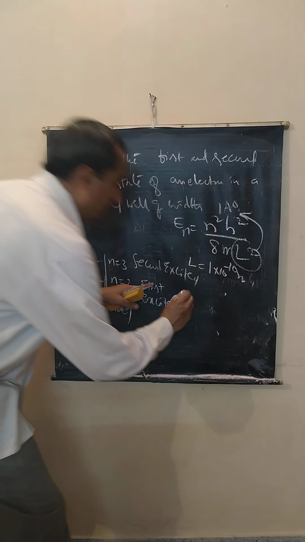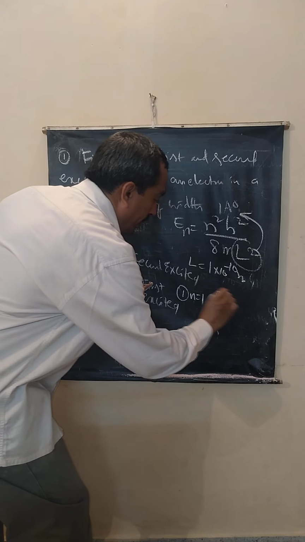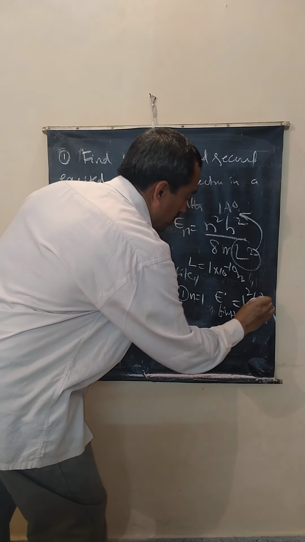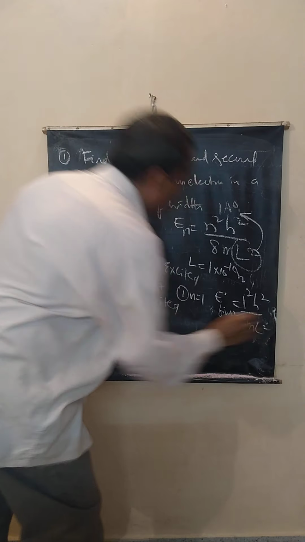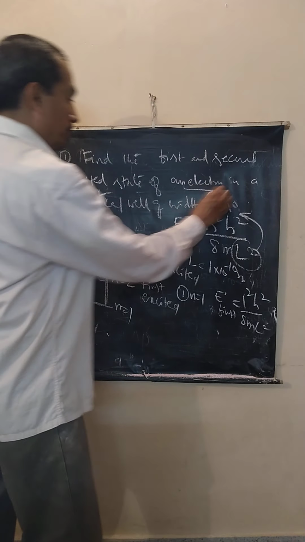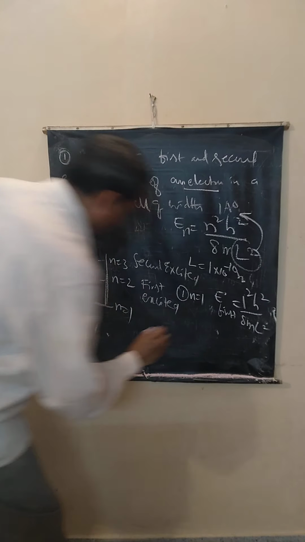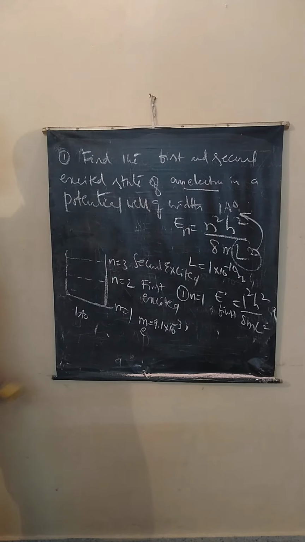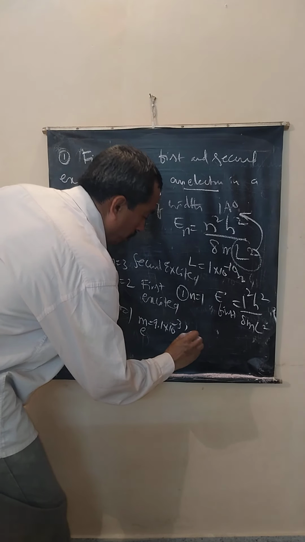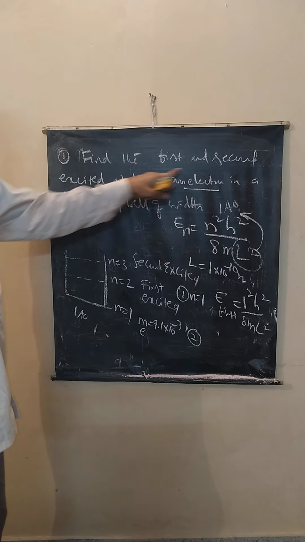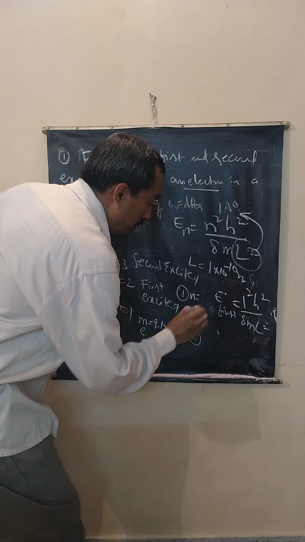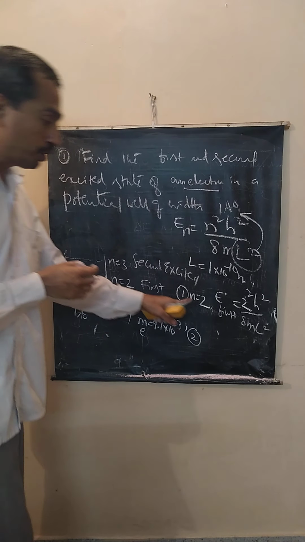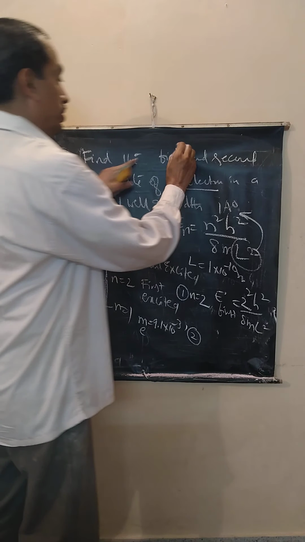Now case 1. Put n is equal to 1. Find E, first excited state. Okay, 1 square h square by 8 m l square. What is m? It is electron. So what is mass of the electron? m is equal to 9.1 into 10 power minus 30. Now second question is, what is the energy in the second excited state? No, this is not n is equal to 1, n is equal to 2, correct? n is equal to 1 is ground state, n is equal to 2 is first excited state. So we have solved this.